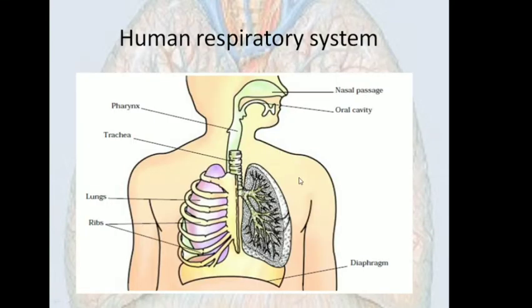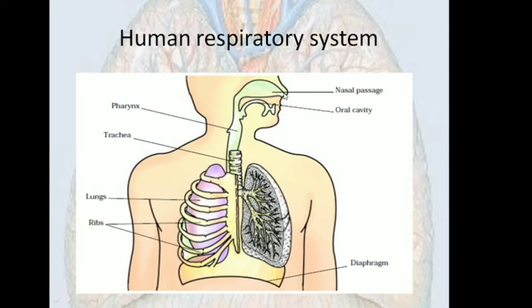Now, when you are talking about breathing, then we have to know our respiratory system. So this is the human respiratory system. These are the different organs of our human respiratory system. Okay, let us start with the nasal passage, that is the passage that is present inside the nose.